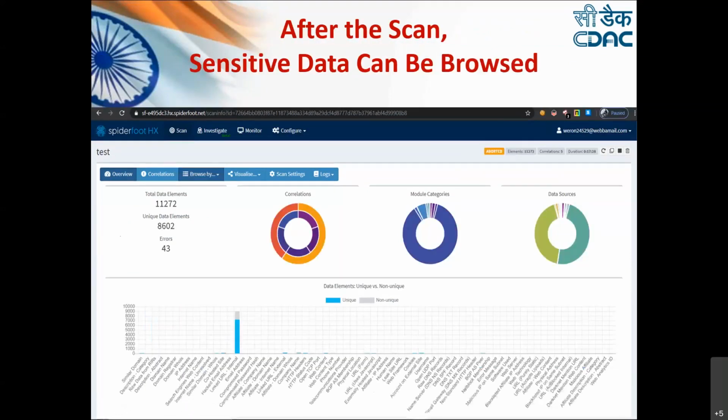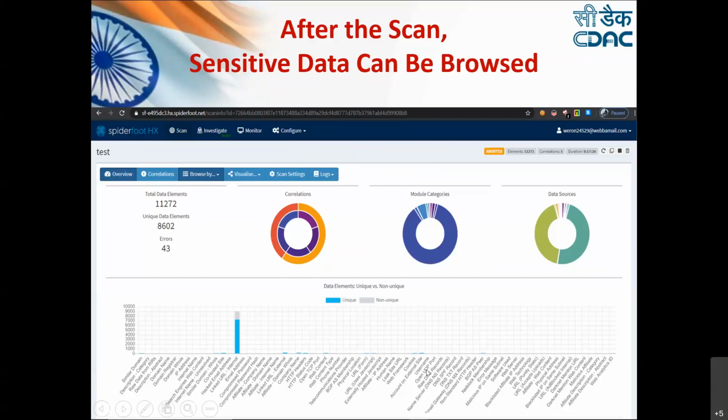When it actually gets aborted, see how much information you get about a particular domain. Total data elements checked, unique data elements, errors, and the correlations about the details are also specified here. It has been aborted; otherwise, if it had run completely, it would have provided a lot more information. As I told you, it takes time to scan each and every link, and then it provides you a lot of information.